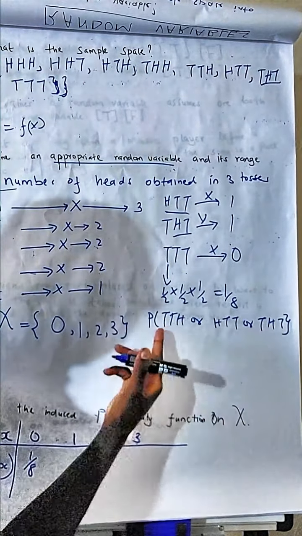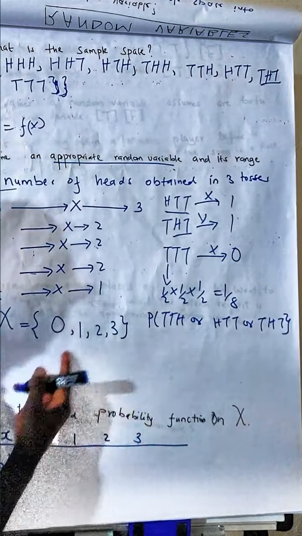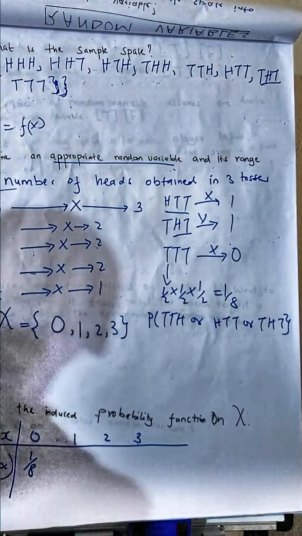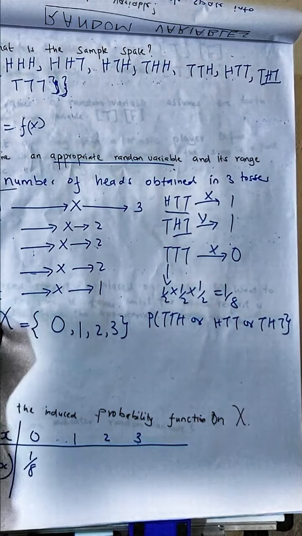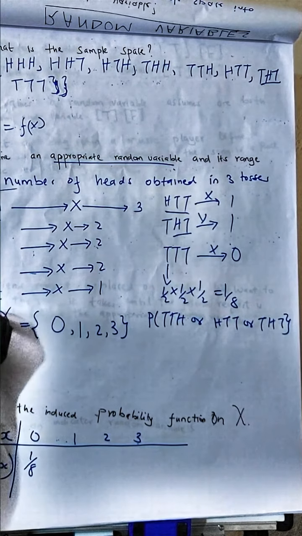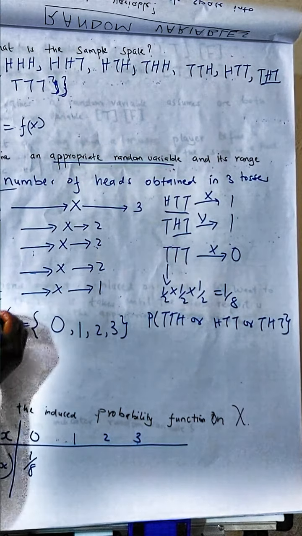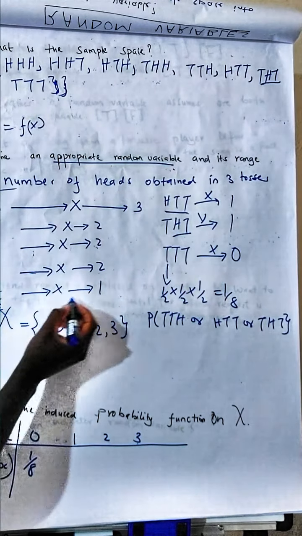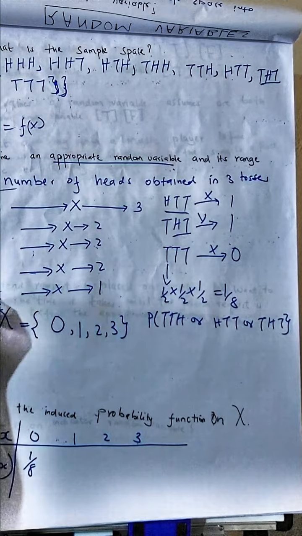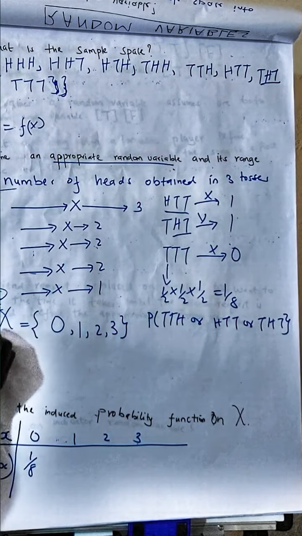If this probability occurs, then a 1 will occur. So we should ask ourselves, what is the probability of a tail, head, tail happening? The probability of a tail happening is a half, the probability of a head happening is a half, and a tail is a half. So the probability of this outcome happening is 1/8.